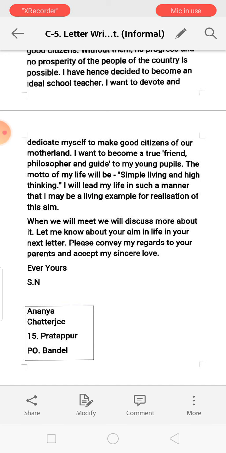The motto of my life will be simple living and high thinking. Simple living and high thinking means simply we will live, we will not live lavishly, but we will think good. I will lead my life in such a manner that I may be a living example for realization of this aim. I will lead my life like this so that people will see me and learn something from me.